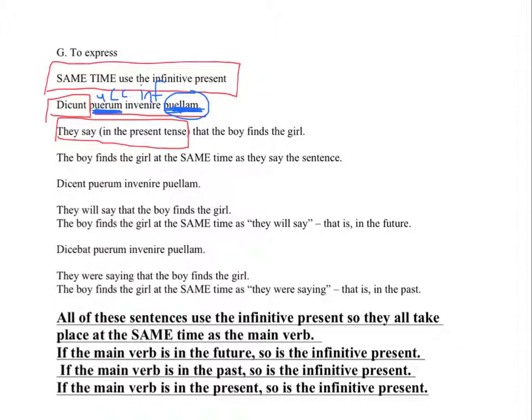So this one says, Dicunt puerum invenire puellam. They say, the boy, puerum, invenire, finds the girl. They say that the boy finds the girl. She was missing and he found her. So because you use invenire in the infinitive present in the clause of indirect statement, that means it happens at the same time as the main verb. The main verb is happening at the present.